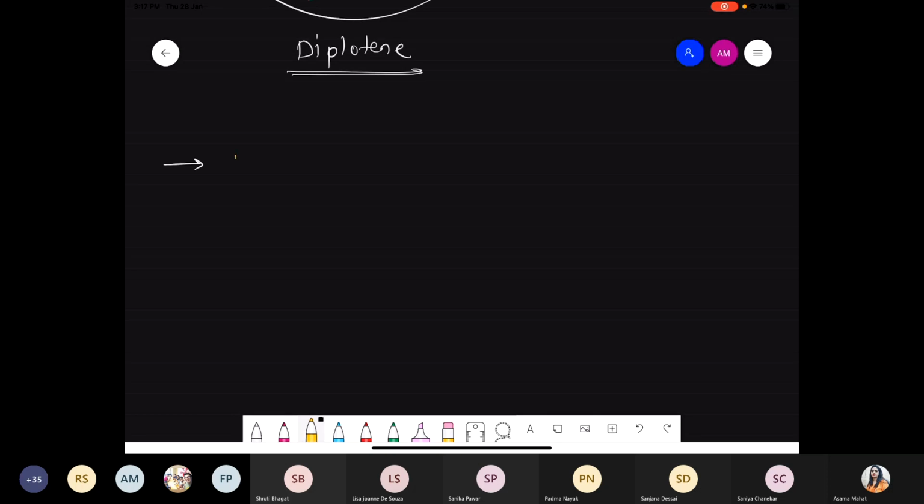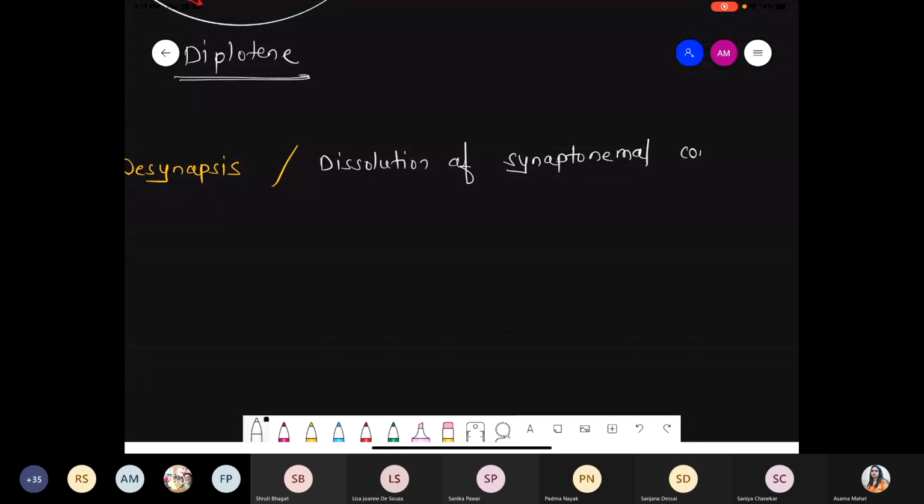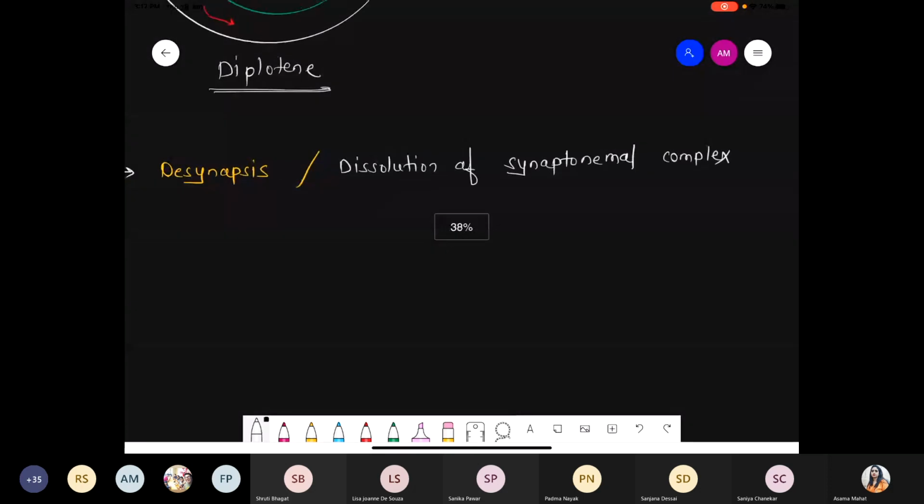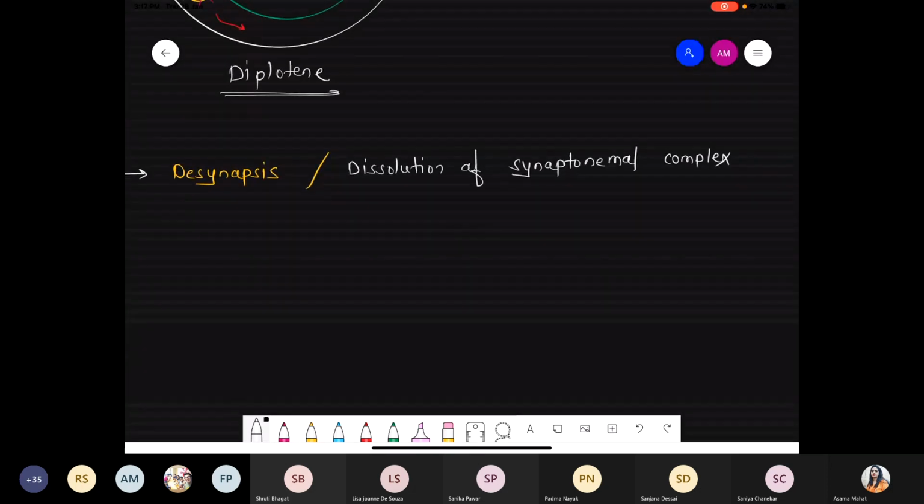During the diplotene stage, this is the phase where the desynapsis process occurs. Desynapsis is nothing but the degradation or dissolution of the synaptonemal complex. Dissolution of the synaptonemal complex is also called desynapsis.